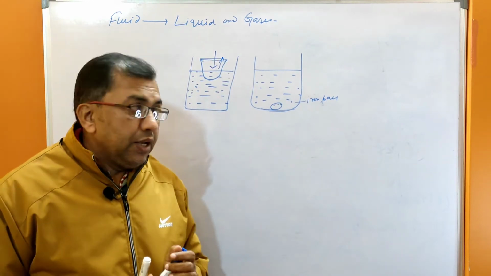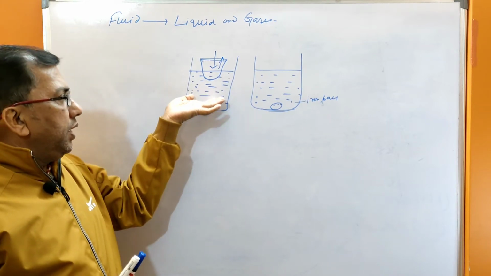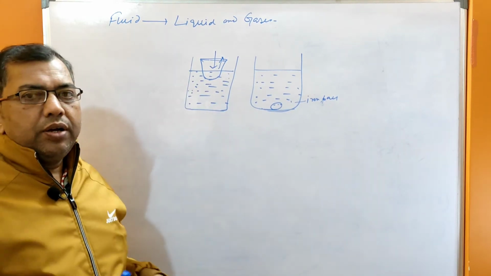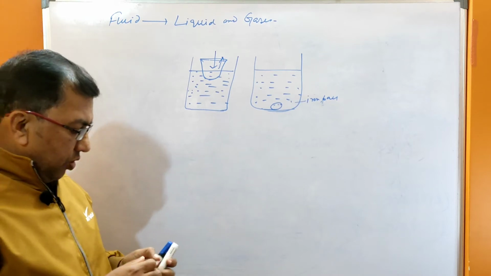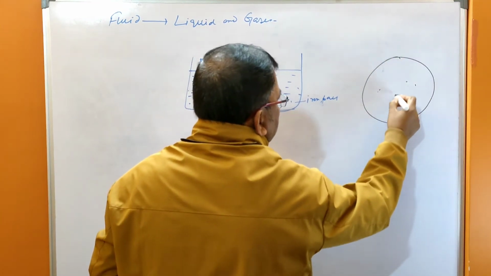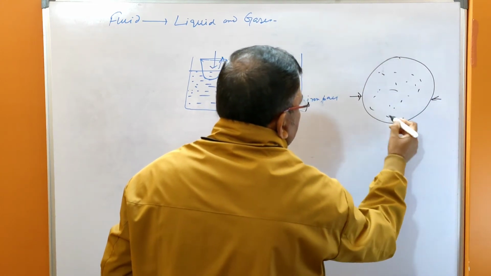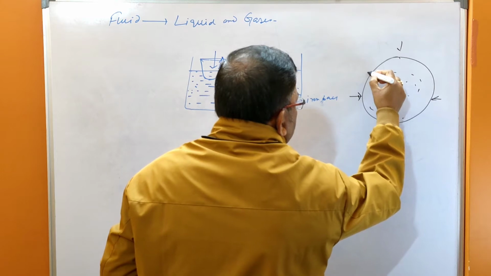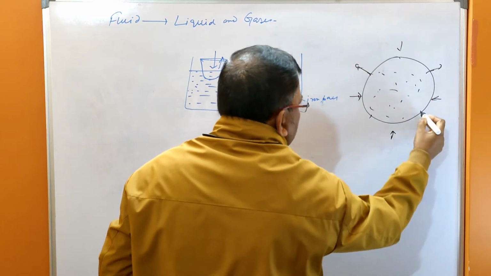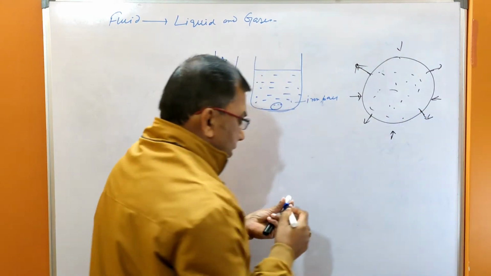That means liquid or gas, what you see here, this liquid exerts pressure. In the case of Pascal's law, which we learned in class 8, this is the liquid. If you give pressure here and there is a hole, what will happen? Water comes out in all directions if pressure is given.